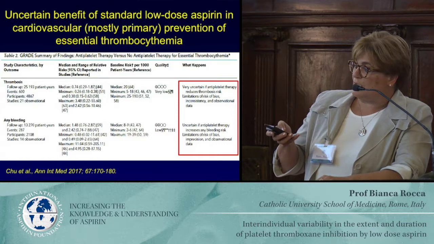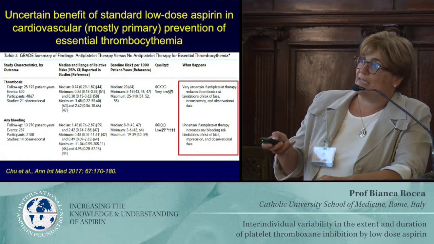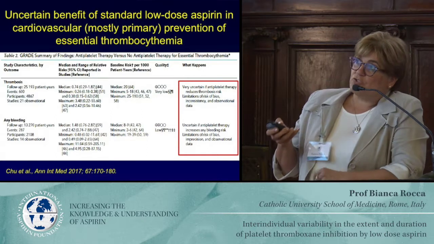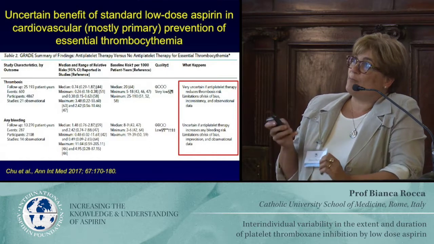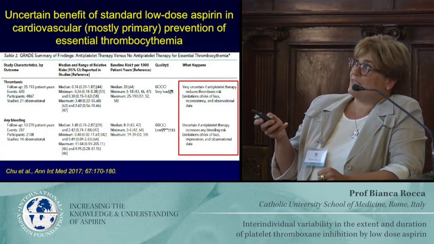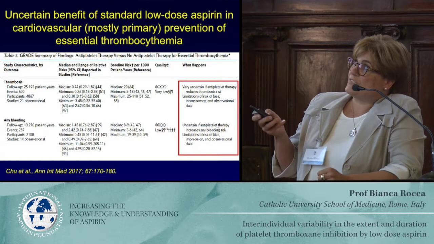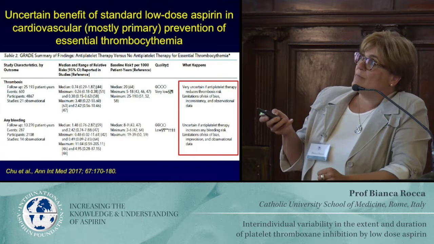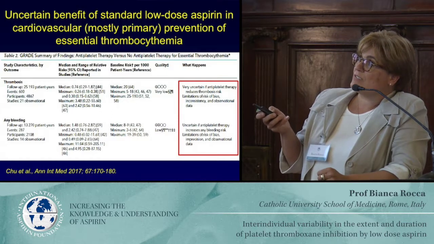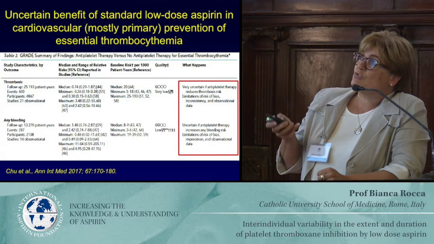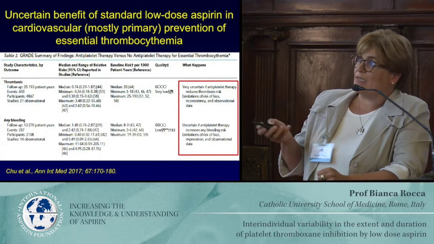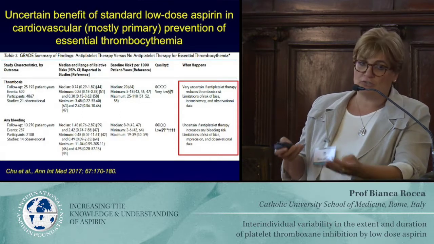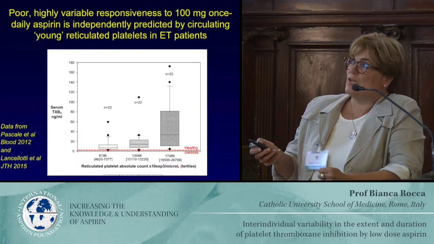What we see here, looking at thrombosis and any bleeding, so we are putting together any kind of bleeding, and the majority of these patients were in primary prevention, is that there is a very uncertain signal for antiplatelet therapy effectiveness because of bias, inconsistency, and observational data. But most of all, we have to think that also in the slide that we saw before, these patients are already, by hematological guideline, on primary prevention.